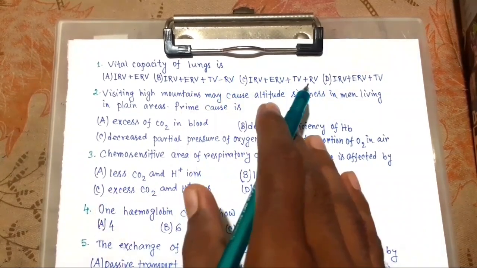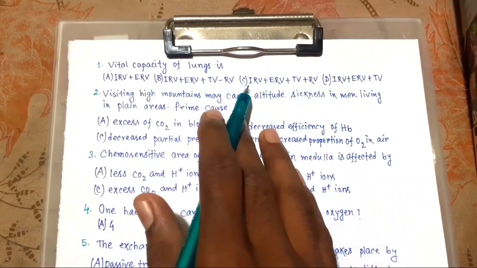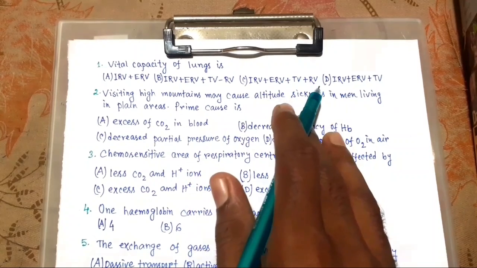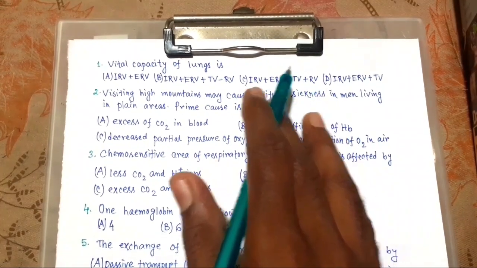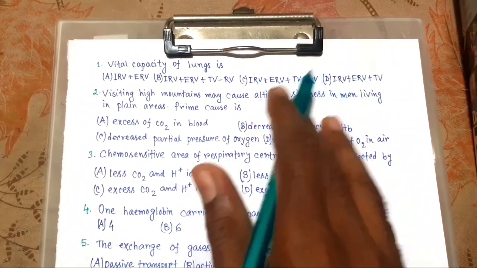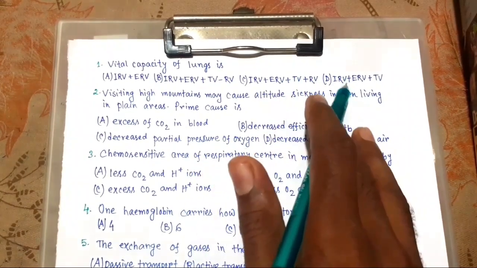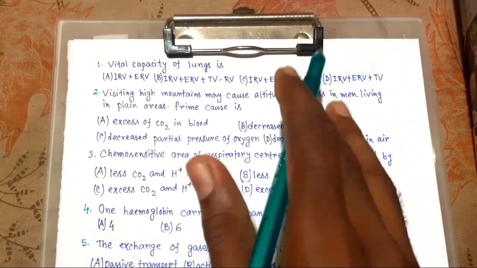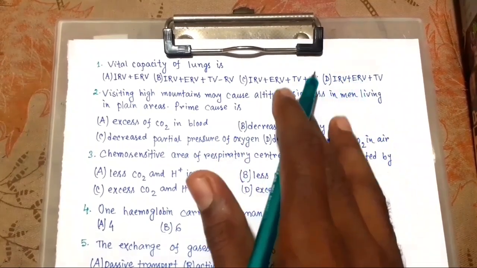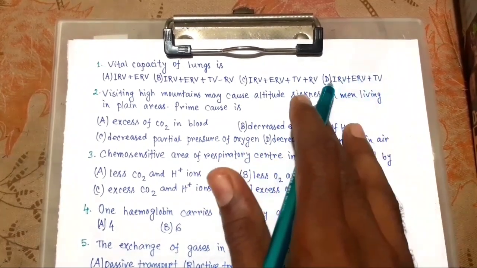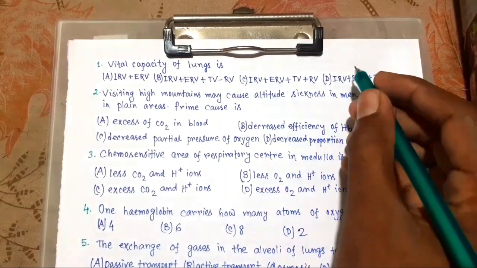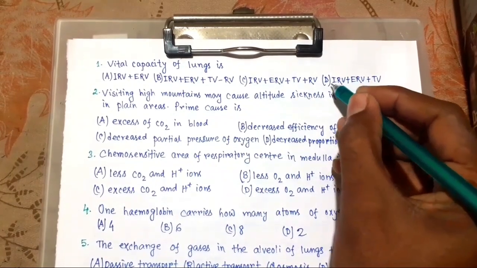So vital capacity, VC, equals TV, that is tidal volume, plus IRV, inspiratory reserve volume, plus ERV, expiratory reserve volume. So this is the right choice.